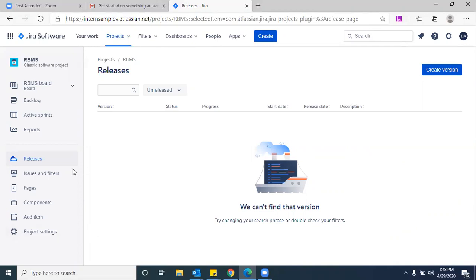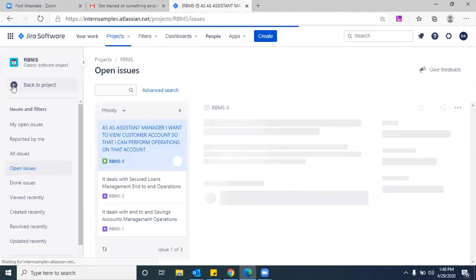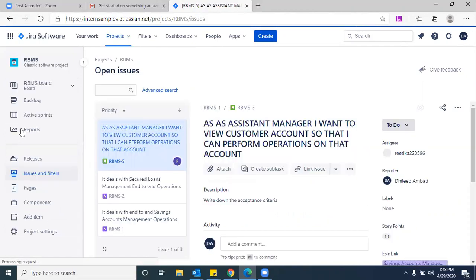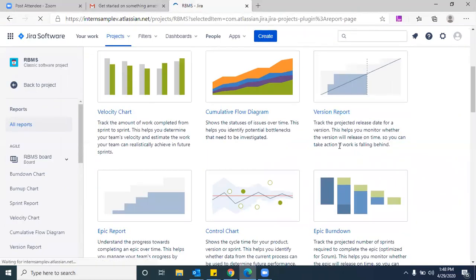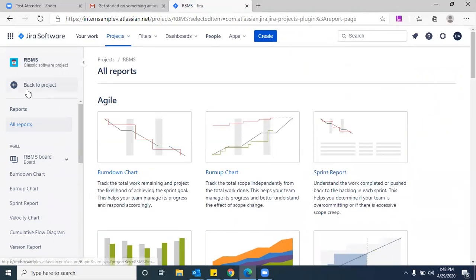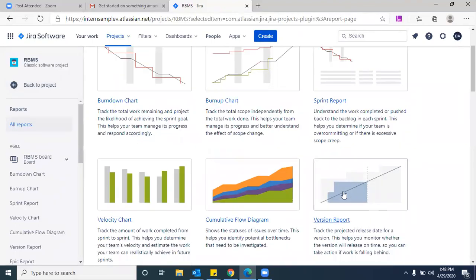Now under releases, there are no pending releases. It is already released. Where do we view the final reports, the final output? Under reports, the version reports. Here you can see the complete software version release, whether it is released, how many completed issues there are, and how many pending issues there are.